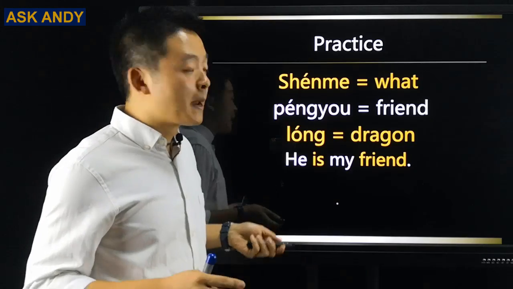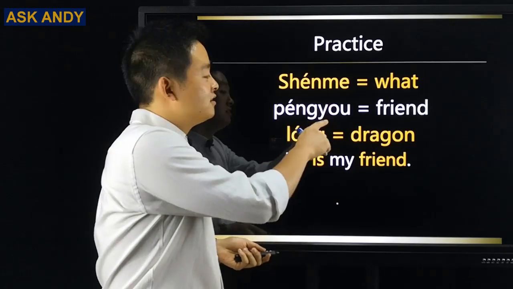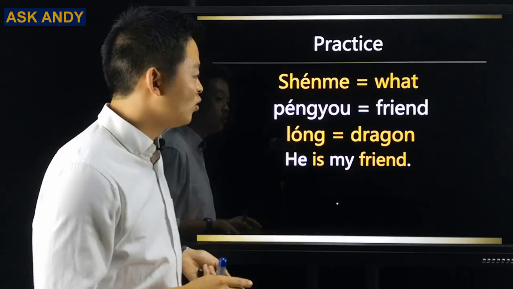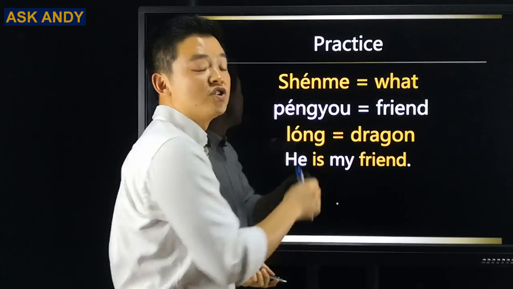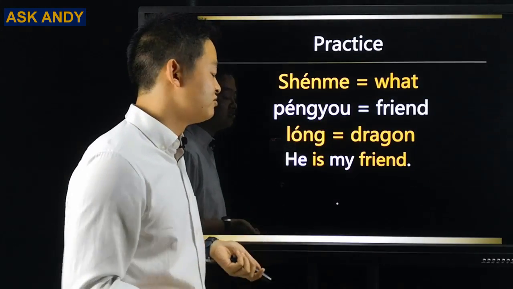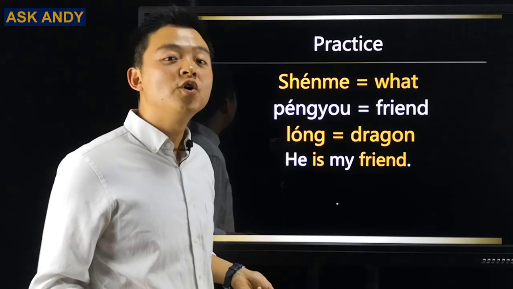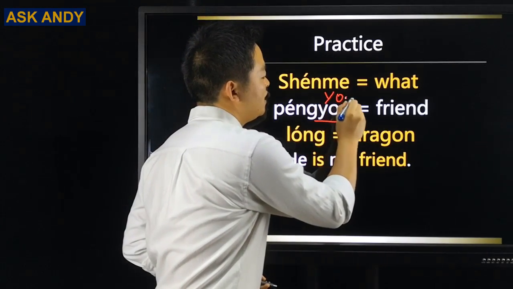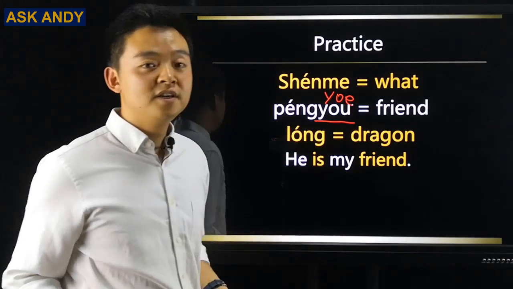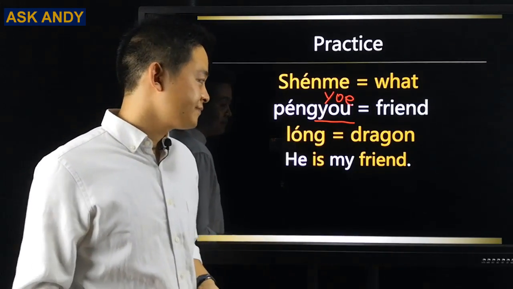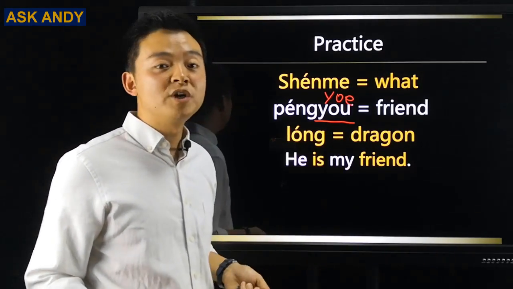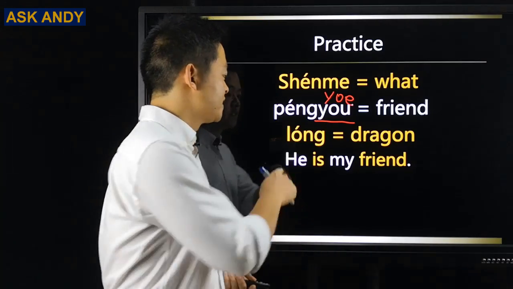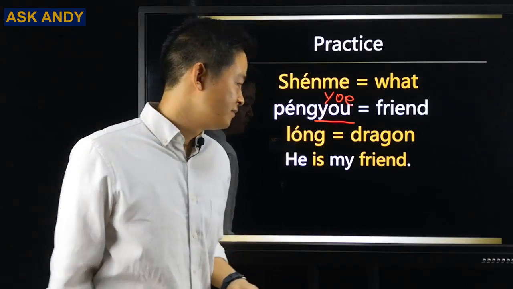And then for this one, 朋友. Second tone. Okay. So that will be 朋. And then 友 is neutral. So neutral, you just do slide. So 朋友. For this 友, remember, you can do Y-O-E. So that will be neutral. 朋友 is friend. And then for this one, dragon, that will be 龙. 龙, second tone. Okay. 龙.